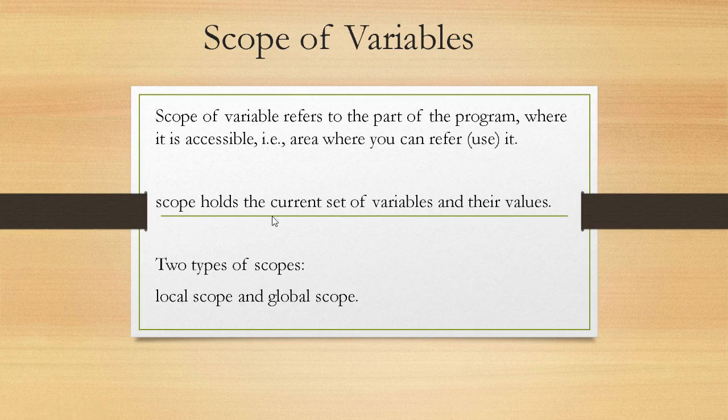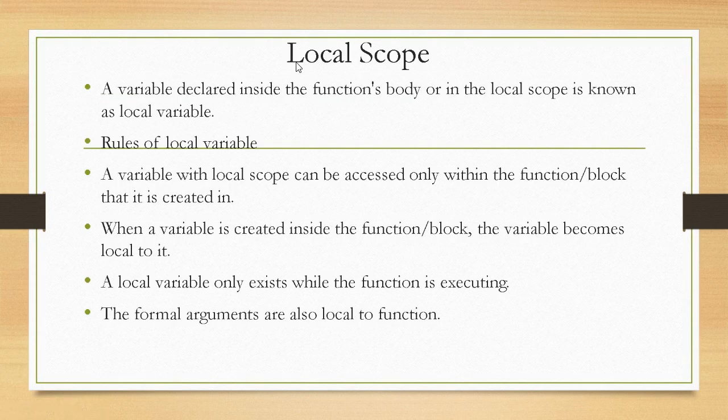Okay, and it holds a current set of variables and their values. And in Python, we have two types of scopes. One is local scope, another one is global scope. Okay. First, we will discuss local scope.